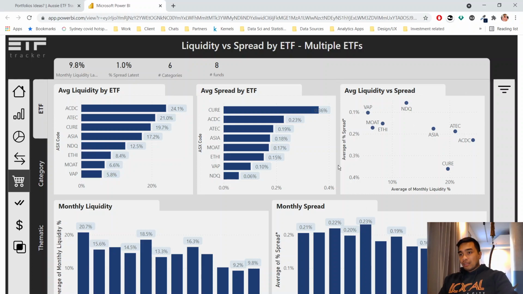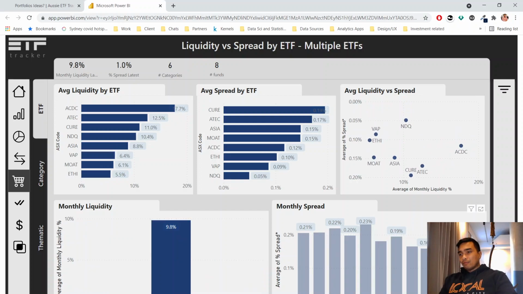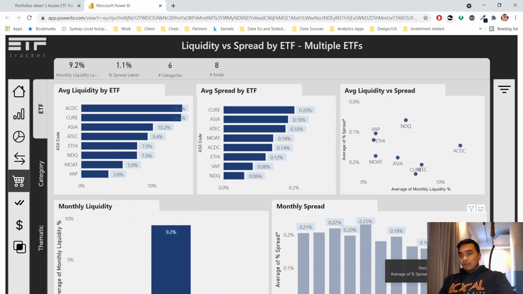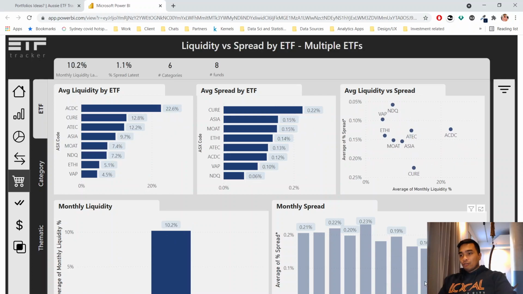So we've got the spread here. So we want low spread. So it's a reverse axis here. So low spread, but we want high liquidity. So liquidity on the x-axis. So we don't have too much in that area there, but it does change over time. So ACDC has decent spread and high liquidity as of the month of June. We can see how that changes over time.